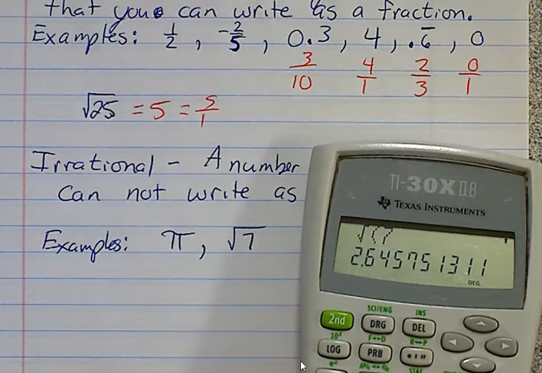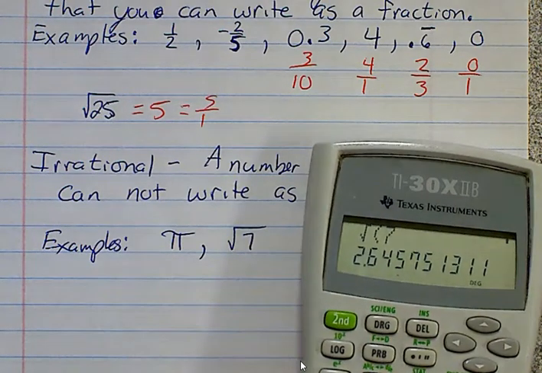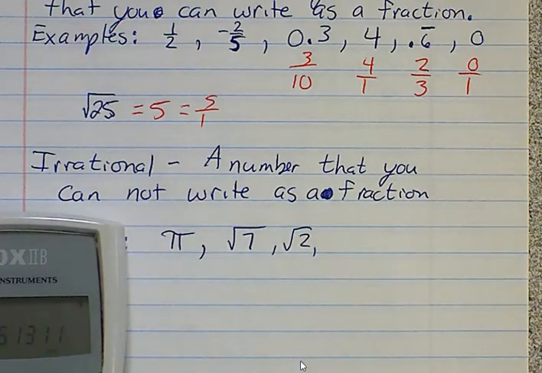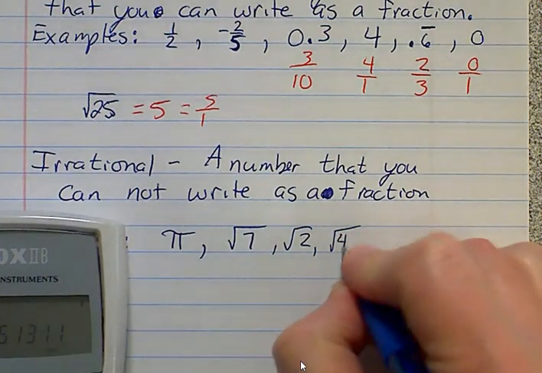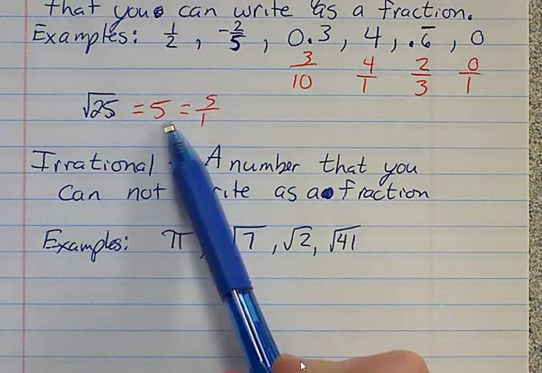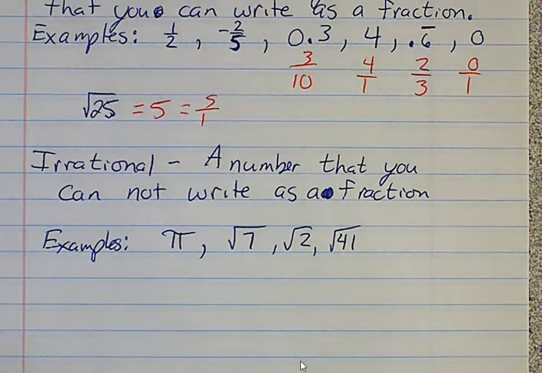So if it's not a perfect square root number, if it's not square root of 9 or square root of 16 or square root of 100 or something like that, if it's anything else, if it's square root of 2, square root of 41, if it's anything like that, it's not going to be rational, it's going to make it irrational. And basically on those, if it's a square root, you punch it in, if it comes out to be a whole number, it's rational. If it's got any kind of decimal number on it, it's going to be irrational.